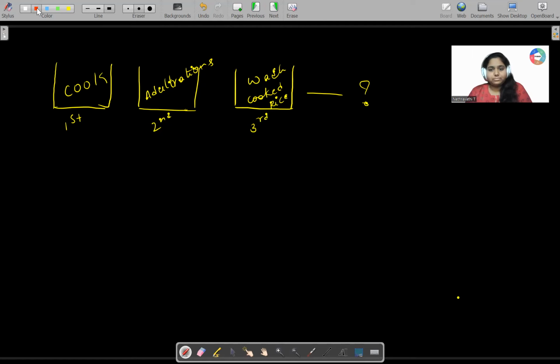Please tell. First thing is what? First, what should I do? I should take the rice which is not cooked and wash it. Then what should I do? After washing it, then later on. Okay, tell me what is the right procedure?